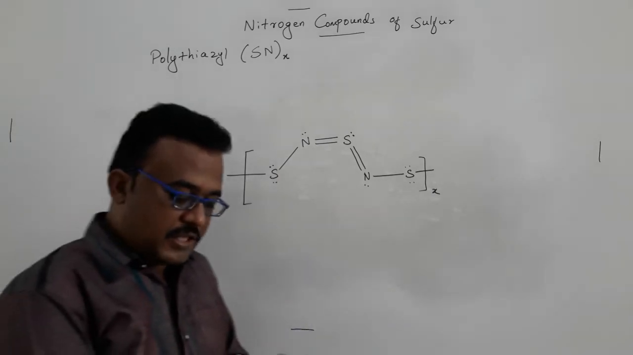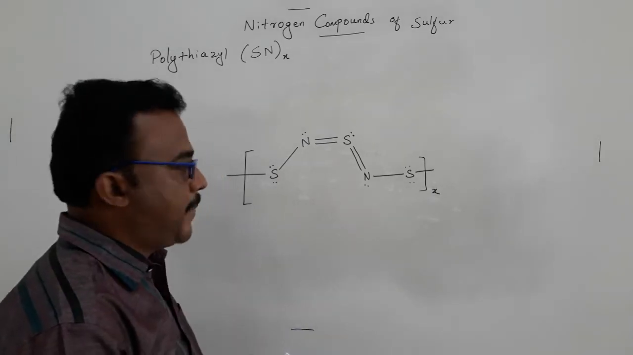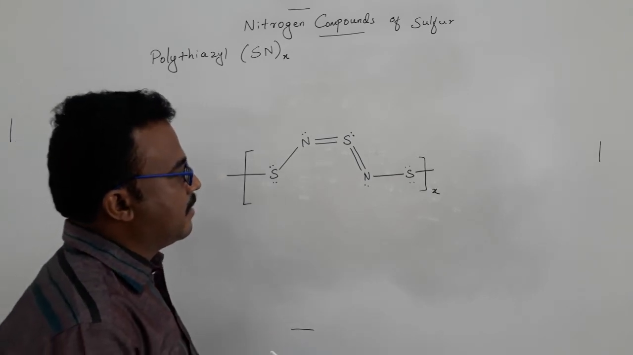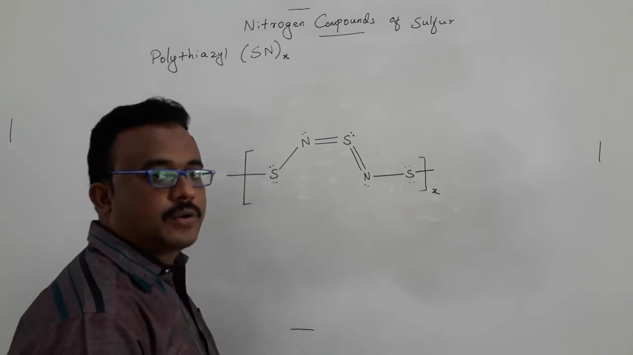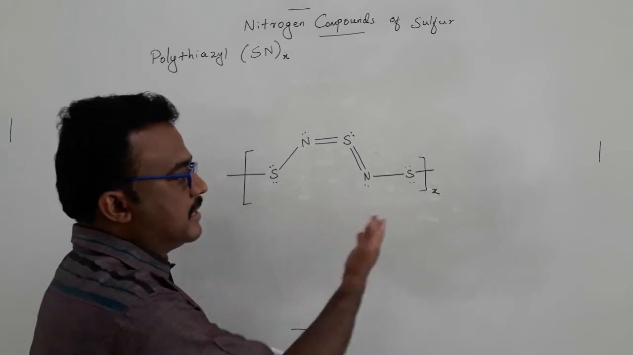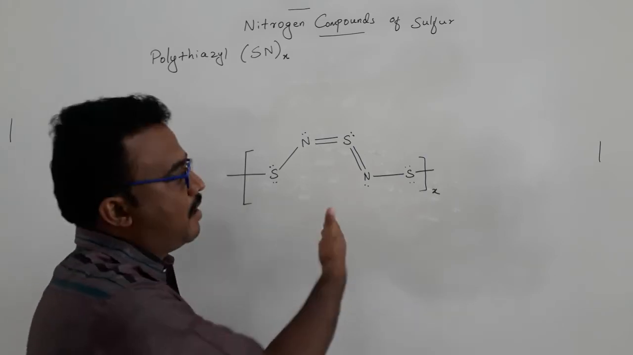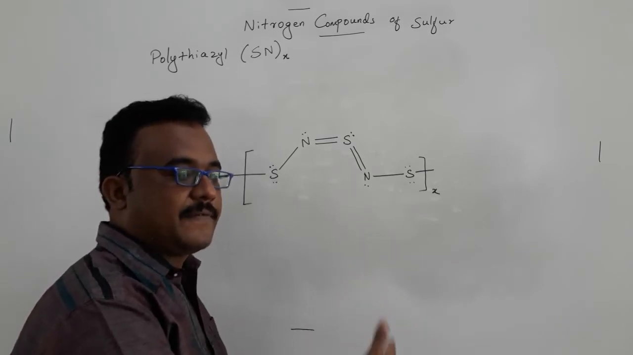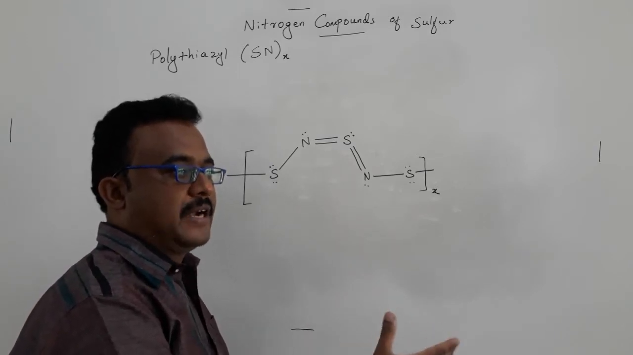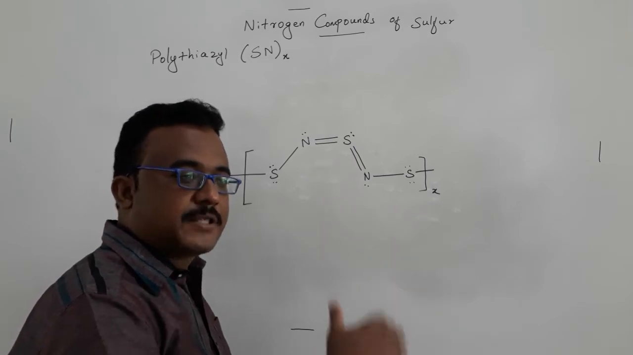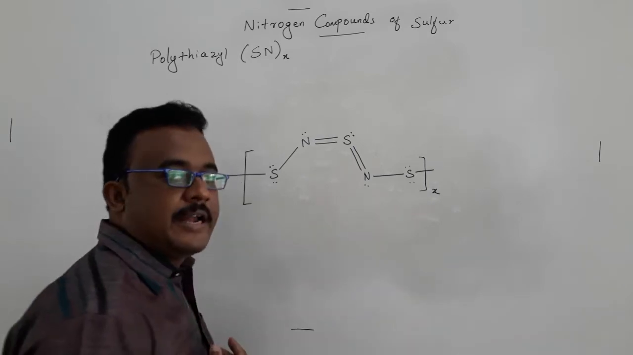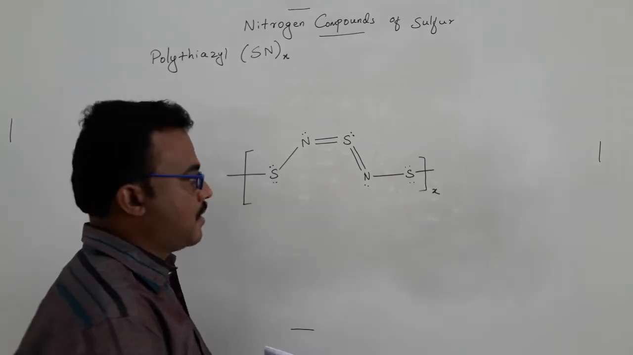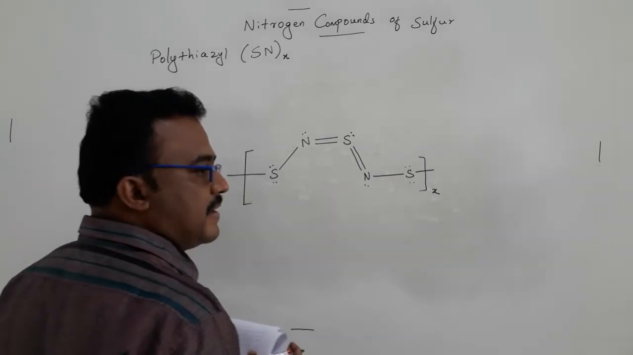So this is the structure of polythiazyl, and these are the interesting features of this compound. I already said that one. How can we prepare this compound? This compound can be obtained from disulfur dinitride, and disulfur dinitride, if we keep it at room temperature, will slowly be converted to polythiazyl.